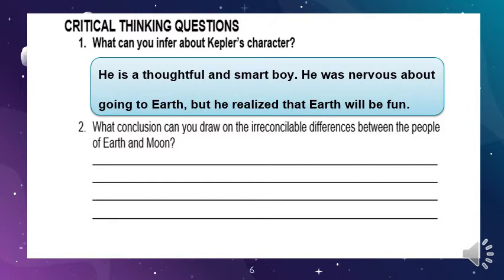Thoughtful means that he thinks about other people's emotions, and he thinks about their feelings. He was nervous about going to Earth, but he realized that Earth will be fun.